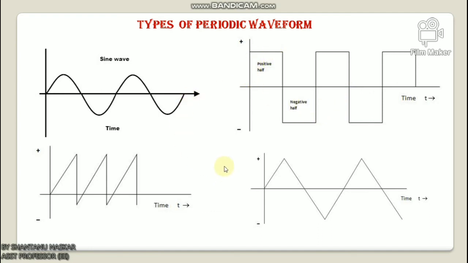Now I will discuss the sawtooth waveform. This is another type of periodic waveform. In this waveform, the peaks at the extreme times, low or high, are like the teeth of a hacksaw blade. That's why it's called sawtooth waveform. Sawtooth waveforms are of two types. One is positive ramp sawtooth waveform and another is negative ramp sawtooth waveform. The most used sawtooth waveform is the positive ramp wave.